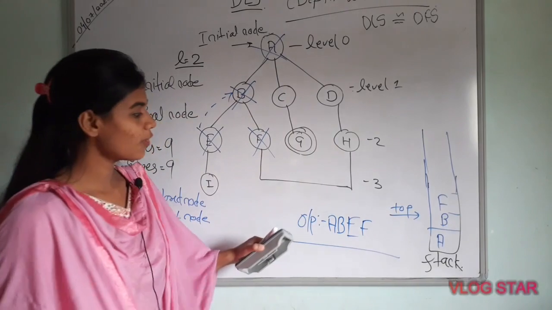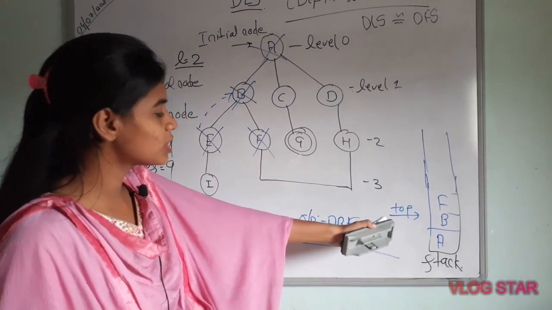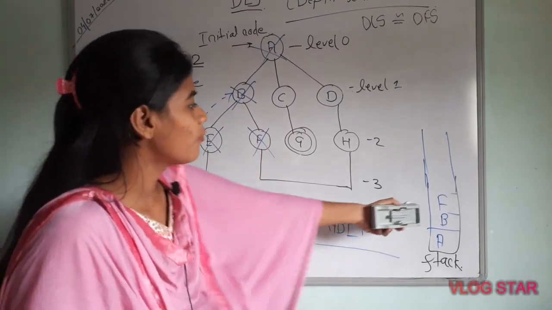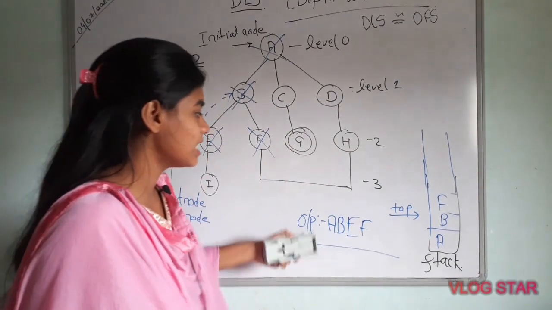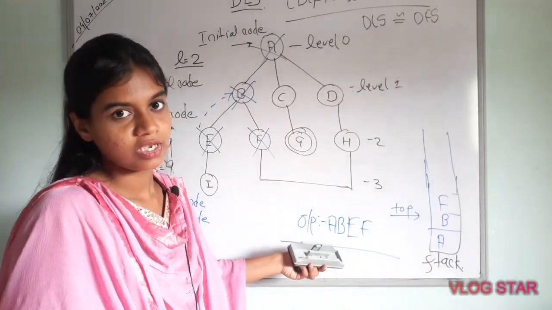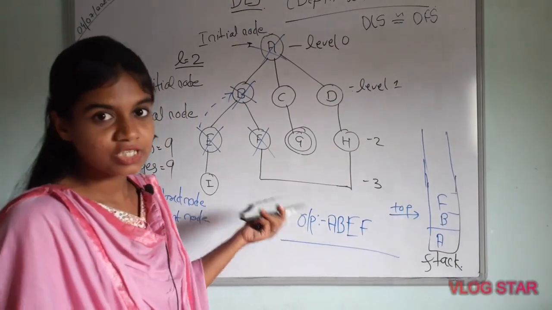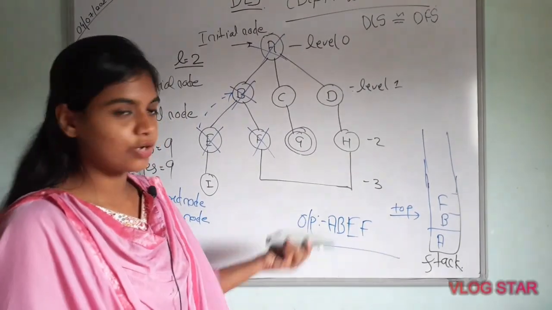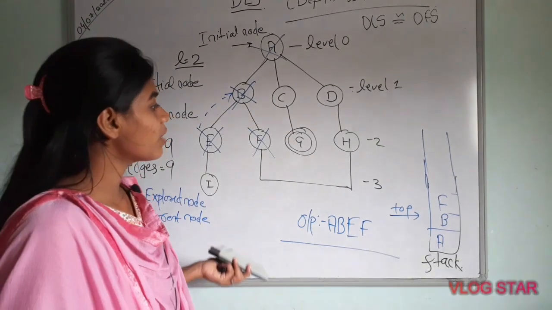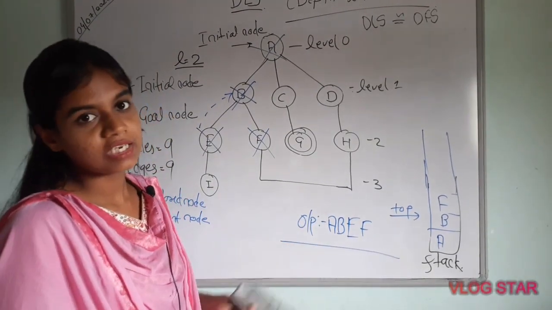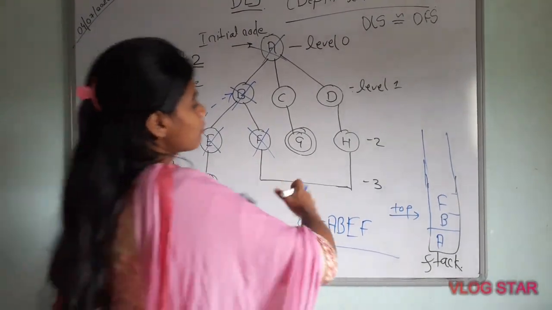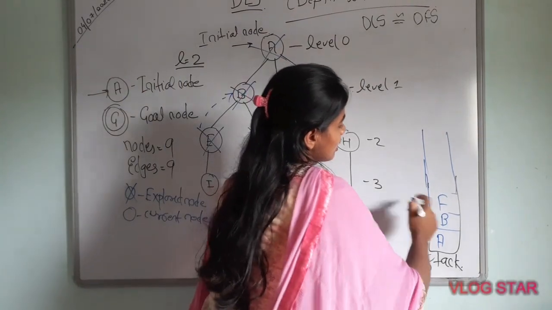Now here it gets tricky, because when you are putting a node on the stack, at the same time you have to make it an output. Otherwise you get confused about which node you have put on the stack and which node remains that you have not printed. So that's why at the same time you have to print the output. Okay, so our top of the stack is F.